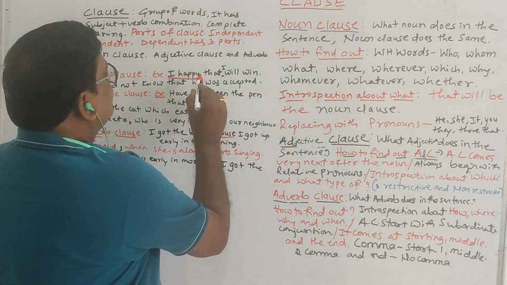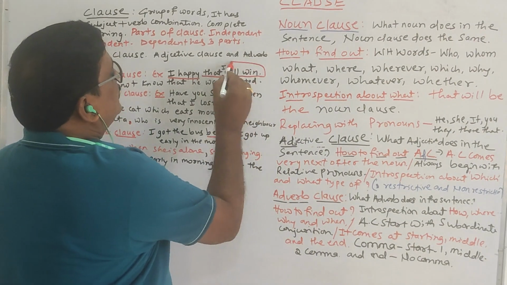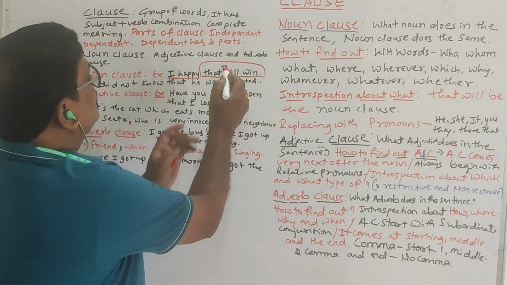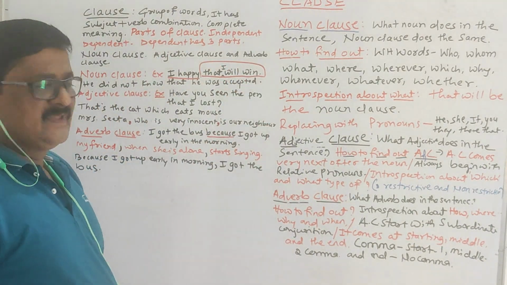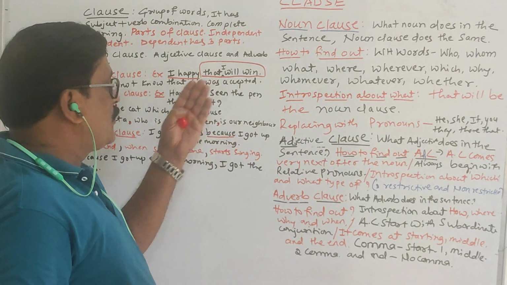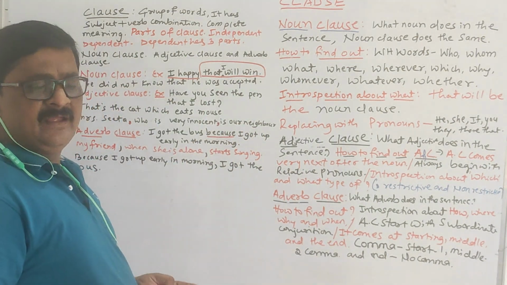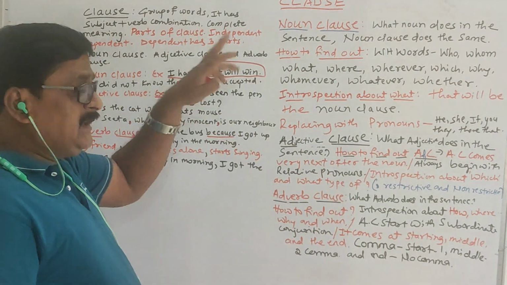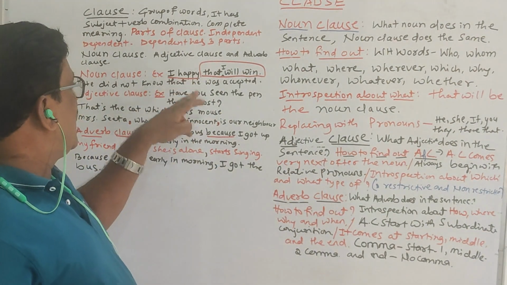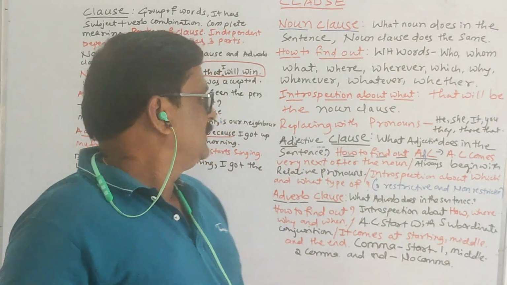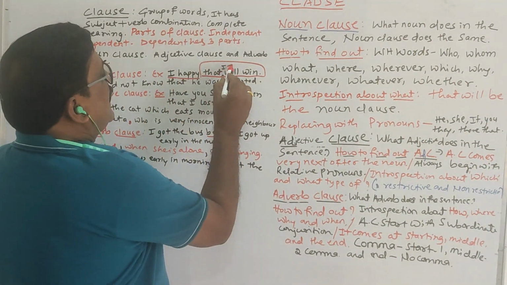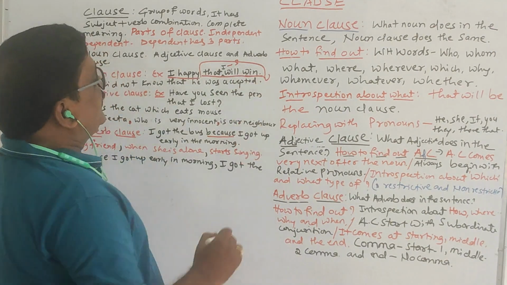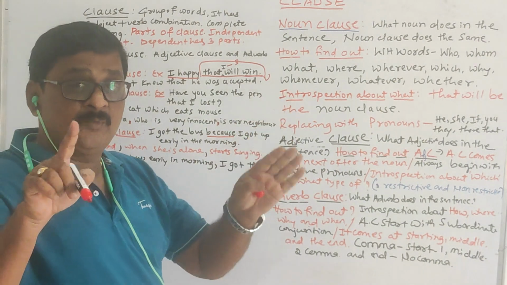But from here it tells about these are the group of words. It tells about me, and me is a subject. In this sentence, I is the subject. If I am happy, then I will win. So here I is a subject and will is a verb. So it has a subject plus verb combination.